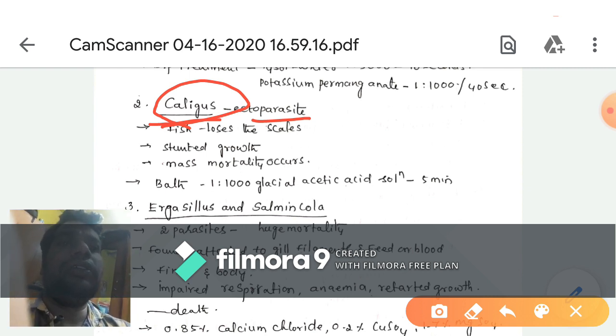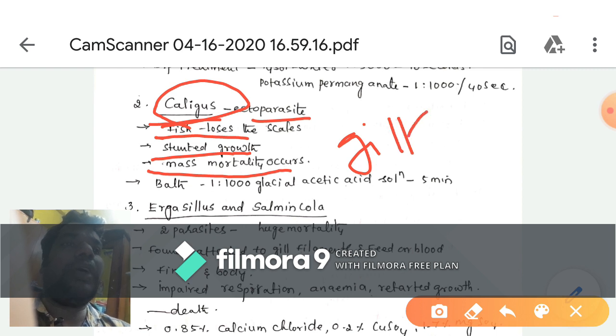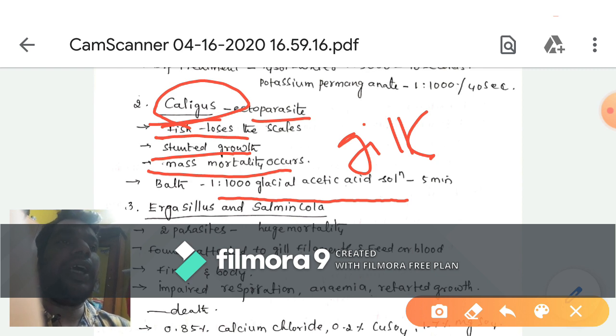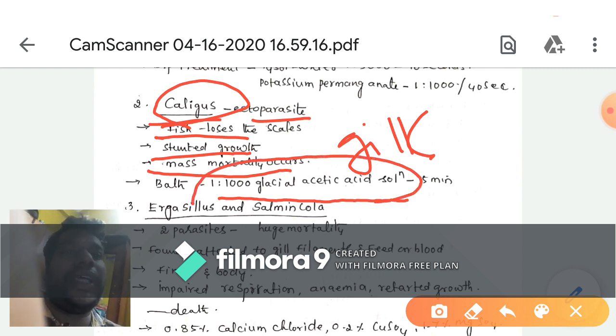Here the fish loses scales, stunted growth and mass mortality occur, and the gills are partially damaged. For treatment, we prepare a 1 to 1000 glacial acetic acid solution, and the fishes are introduced into this solution for up to 5 minutes.